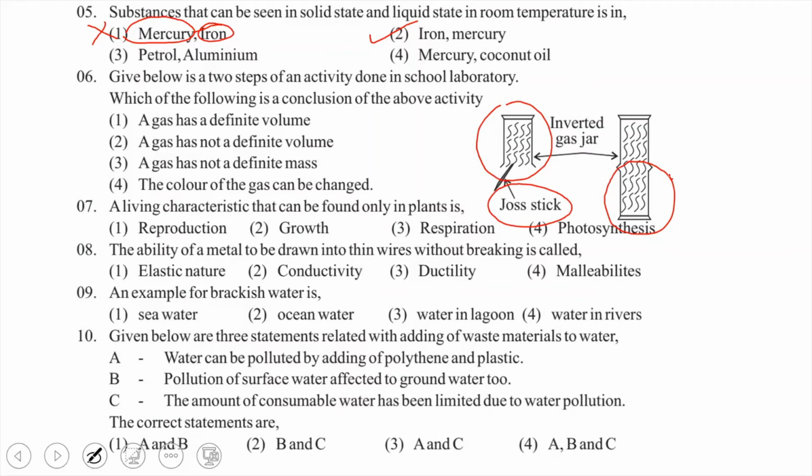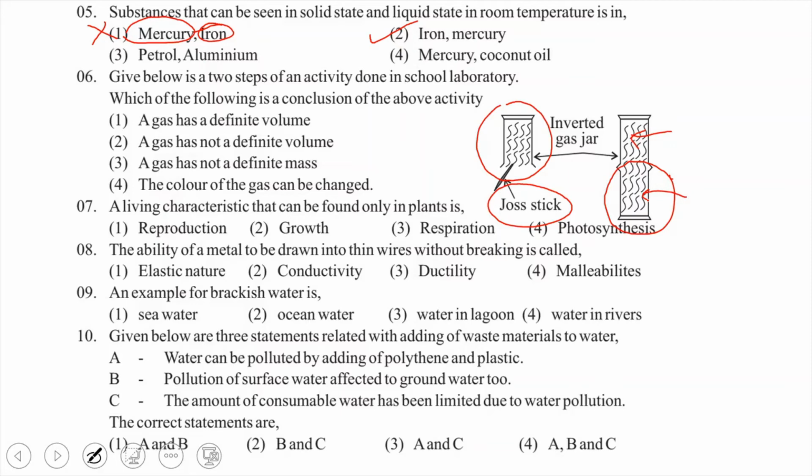Now you can observe all the smoke in the first one diffused into the second one. Now both gas jars are filled with the smoke. So from this experiment, what conclusion can we get?